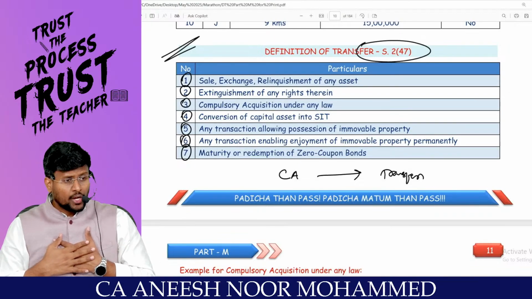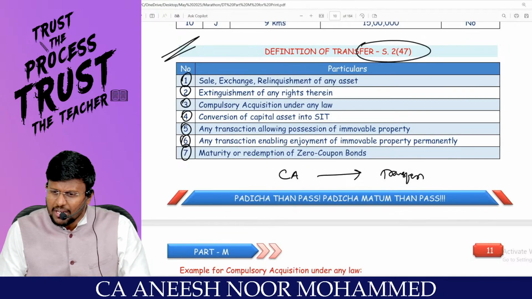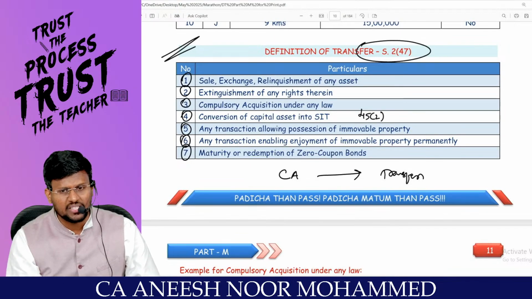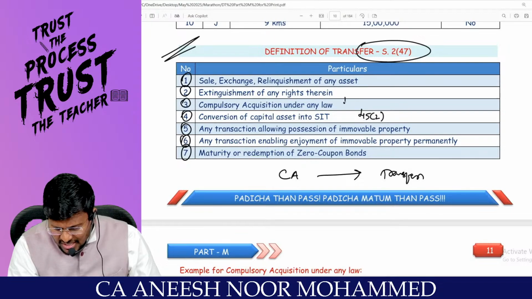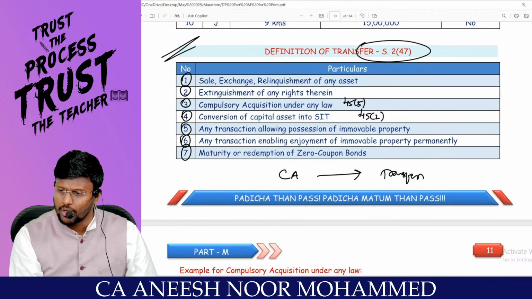You can't argue that, oh, I don't like it. Conversion of capital asset into stock in trade. That's section 45 subsection 2. Conversion of capital asset into what in trade? Stock in trade. Compulsory acquisition is what? 45 subsection 5. Compulsory acquisition of land and building. Are you really with me?